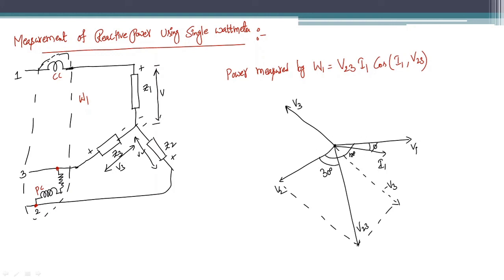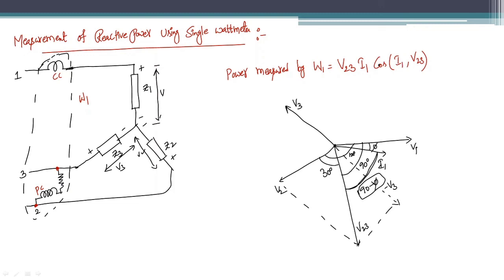Now if the total angle between V2 and V1 is 120 degrees, and the angle between V2 and V23 is 30 degrees, now what is this angle? The angle between V23 and V1 is 90 degrees. Is it right? This total angle is 90 degrees and this is 30, total is 120. And the angle between I1 and V1 is phi. Now what is this angle? This angle is very important, because I need the angle between I1 and V23. This angle is 90 minus phi.